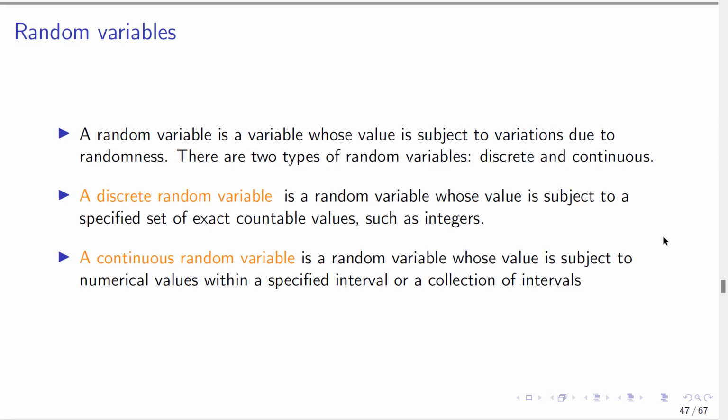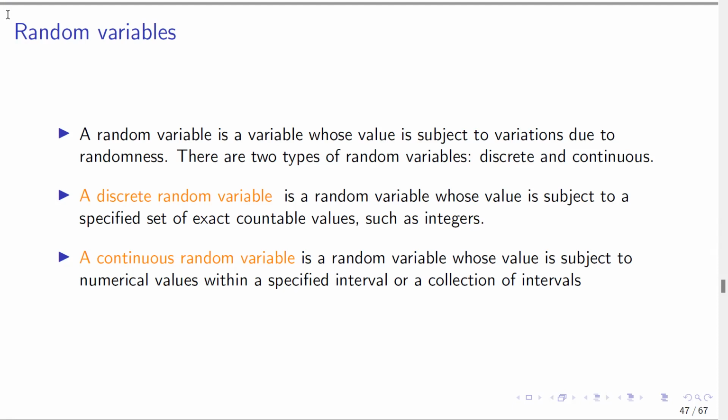A discrete random variable is a random variable whose value is subject to a specified set of exact countable values. So such a variable assumes only exact countable values like 1, 2, 3, for example, integers. And then a continuous random variable is a variable whose value is subject to numerical values within a specified interval or a collection of intervals.